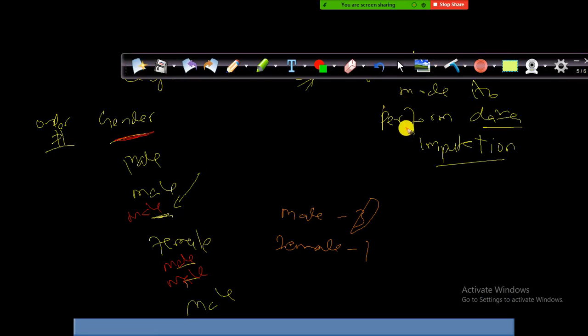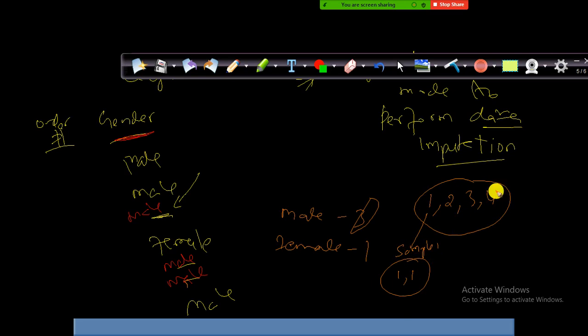See here. Let's take for example in my population I have 4 values: 1, 2, 3, 4. I take in my sample 1, I draw 1, 1, right? So I have drawn a sample from this population with replacement. What is with replacement? The same value I can draw one more time. And I draw another sample, I call sample 2. Here 1, 2. And here the mode is 1, right? But here there is no mode.